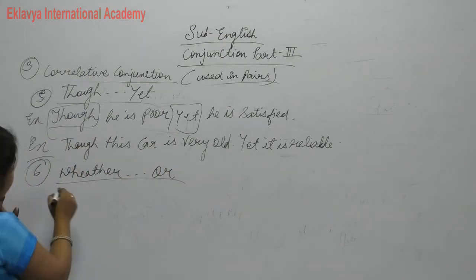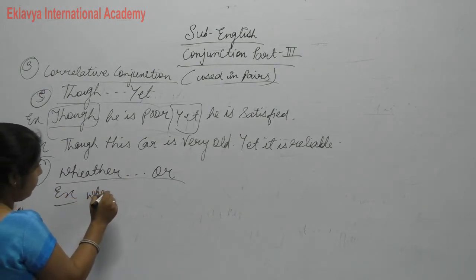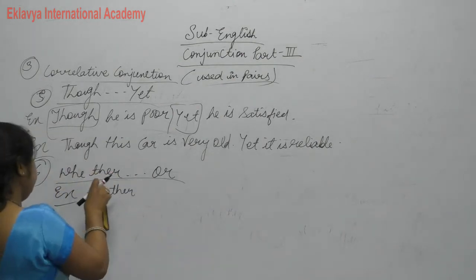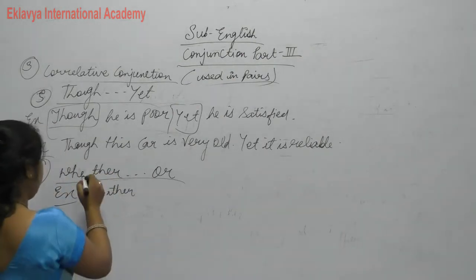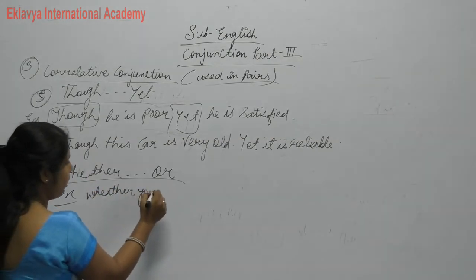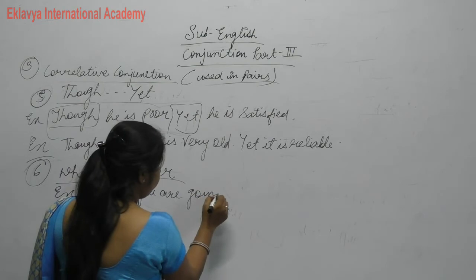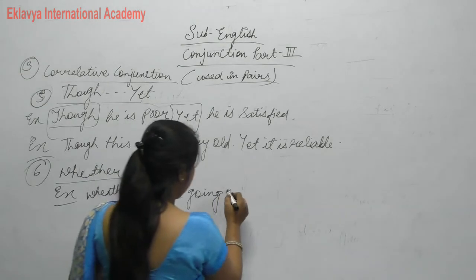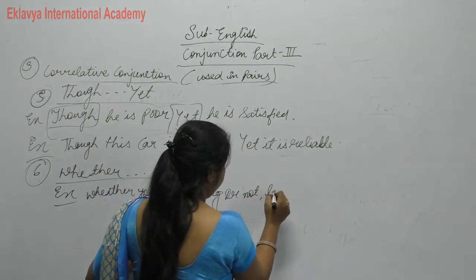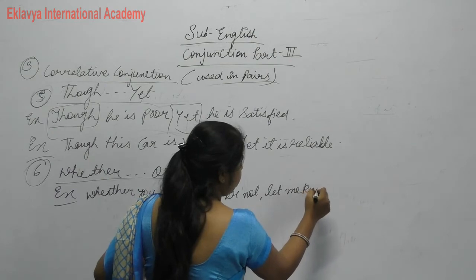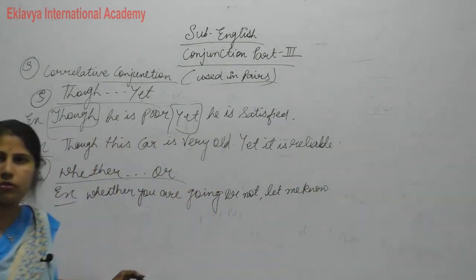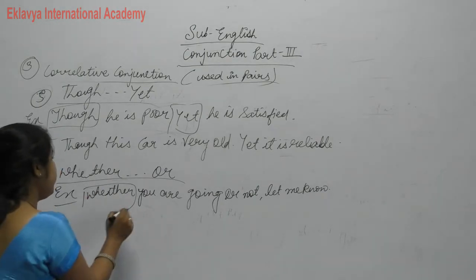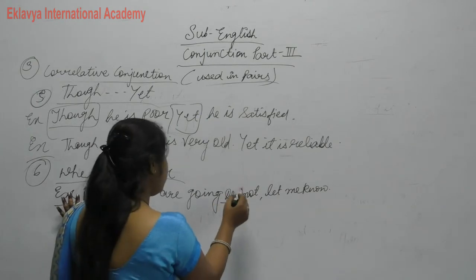Clear? So whether, or not. Okay? Whether you are going or not, let me know. Clear? Whether you are going or not, let me know. So this way we use whether and this way we use or.